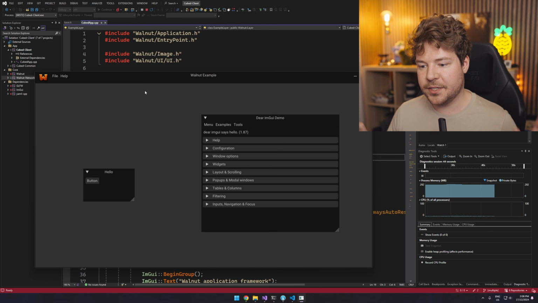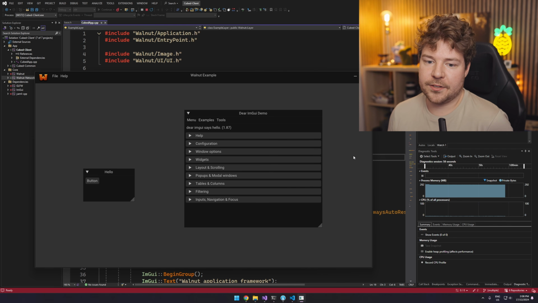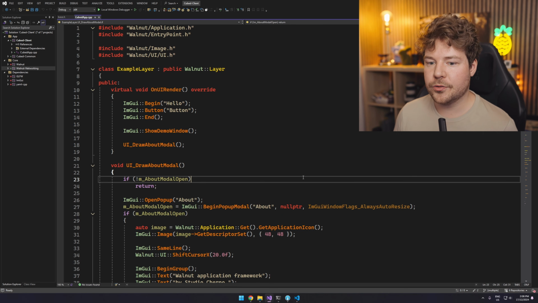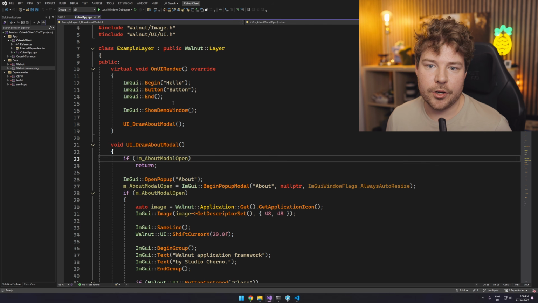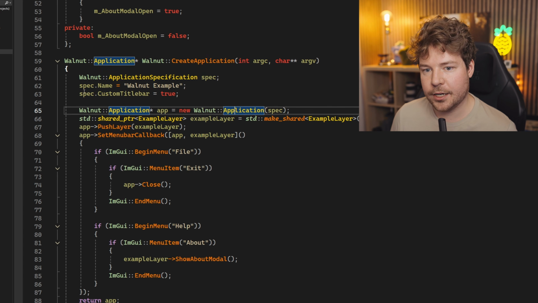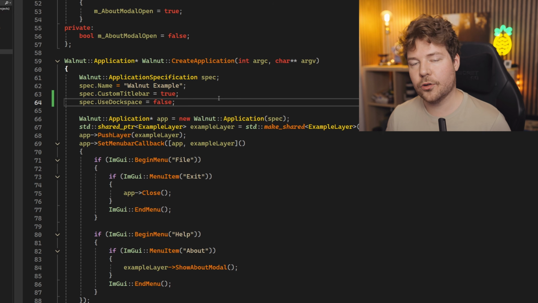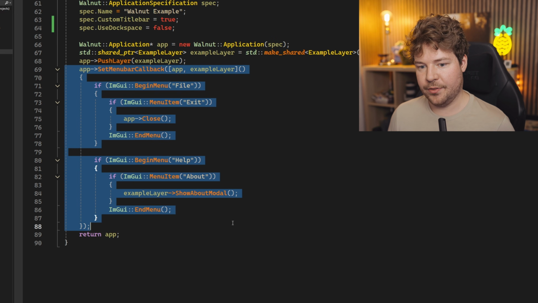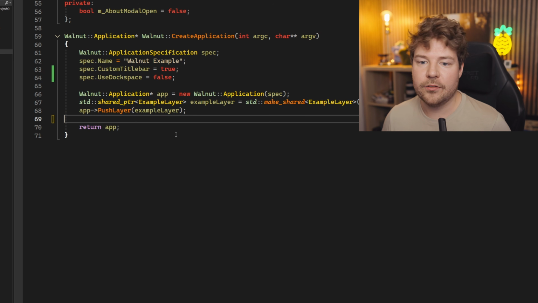We're not going to deal with specific Vulkan rendering and making a Vulkan renderer in this video because that would be crazy. This video is crazy enough as it is, I think. But what we can do for the purposes of this video is at least set it up properly and also use ImGui's built-in drawing functionality to render things like circles or rectangles. So the first thing I want to do is inside here where we create the Walnut application, I'm going to do spec.use dockspace false. So that's just not going to use that dock space. And I'm also going to get rid of the menu bar callback because those menu bars only really work if you have a full screen dock space. Otherwise you have to add it specifically to a window rather than just globally.